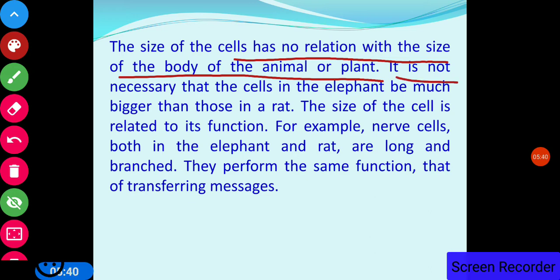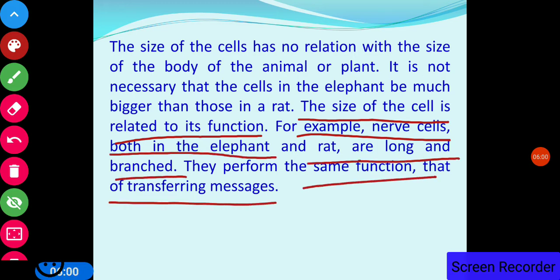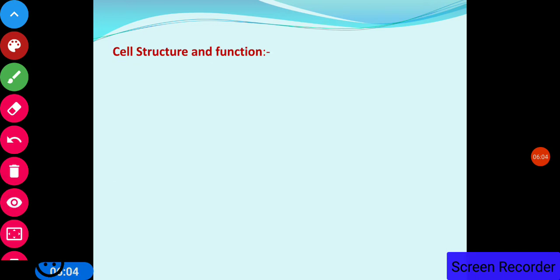It is not necessary that the cells in the elephant be much bigger than those in a rat. The size of the cell is related to its function. For example, nerve cells both in elephant and the rat are long and branched. They perform the same function, that of transferring messages.